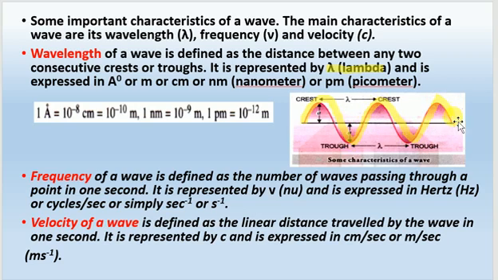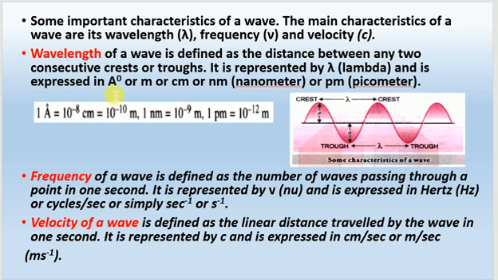It has so many upper peaks called crests and lower peaks, depths, called troughs. So the distance between two continuous crests or continuous troughs is called wavelength.